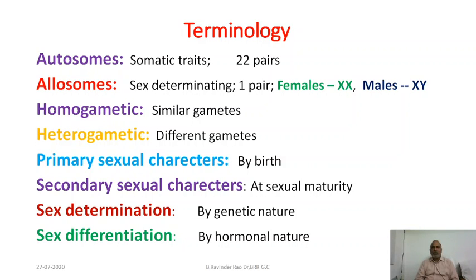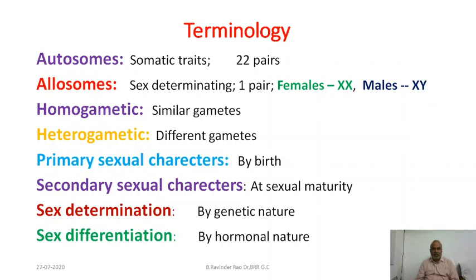Allosomes are the sex chromosomes. They are XX in females and XY in males. They are having the genes for determining the sex. And they are having certain genes which are going to develop gonads, the gonads either to be converted into female ovaries or to male testes. So allosomes are having those particular genes. So friends, autosomes, allosomes, we need to understand the meaning of these terms.